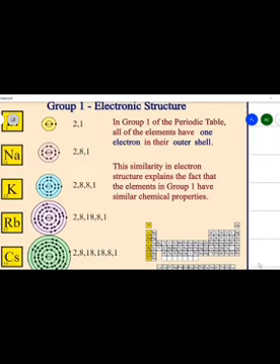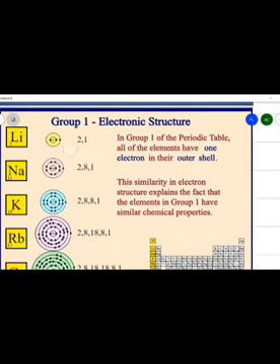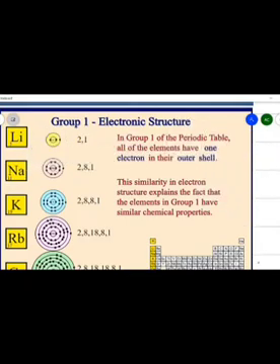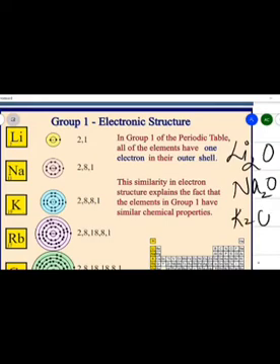The next property is they form hydrides with hydrogen. Now if I react lithium with hydrogen, I will get LiH, that is lithium hydride, then sodium hydride, potassium hydride, etc. So they form hydrides with hydrogen, and then they form basic oxides with oxygen. Always remember, metallic oxides are basic in nature. So the formulas are Li2O, Na2O, and these all are basic in nature.